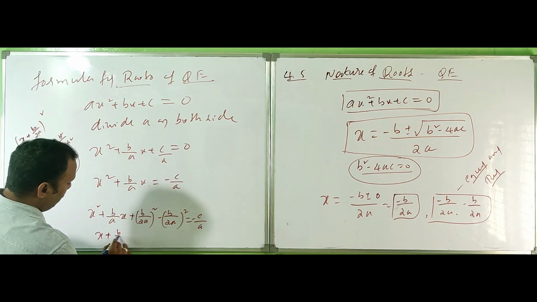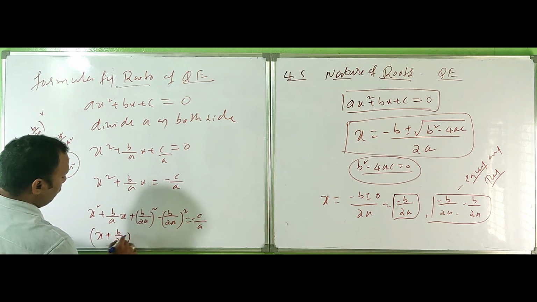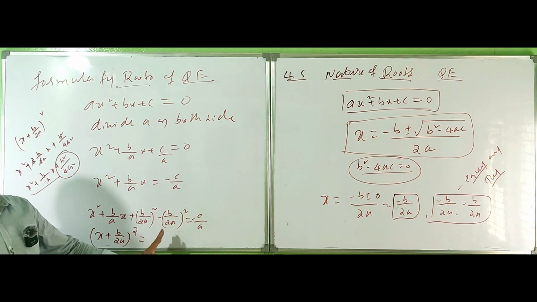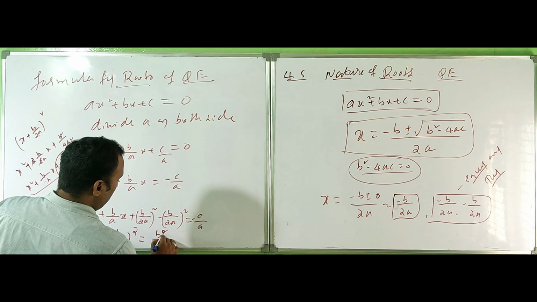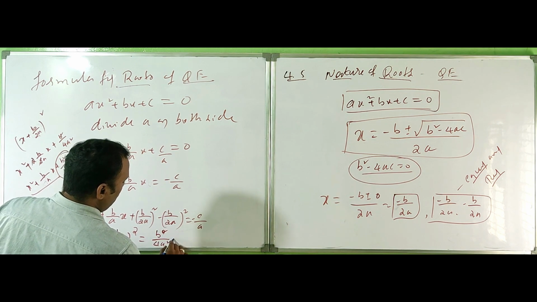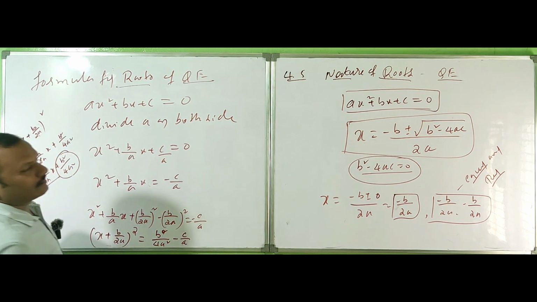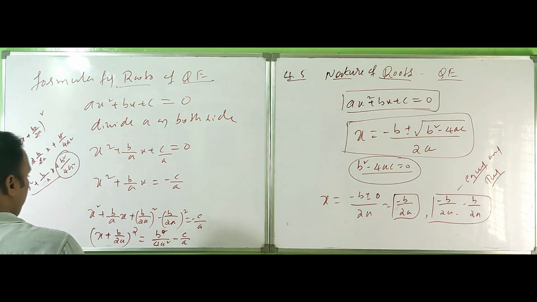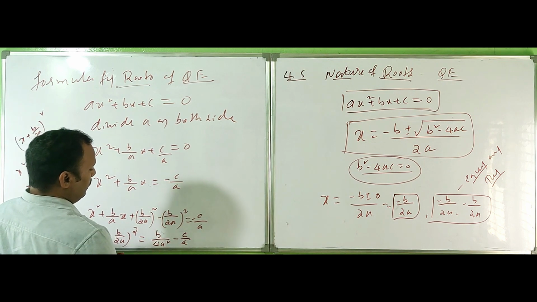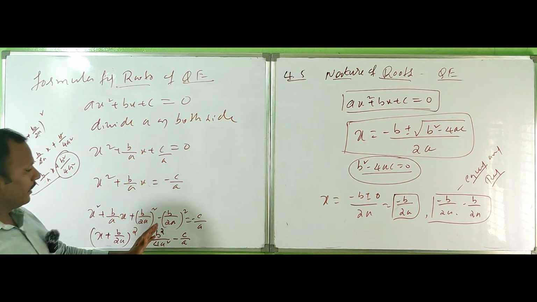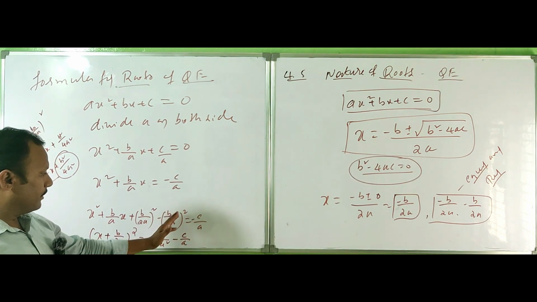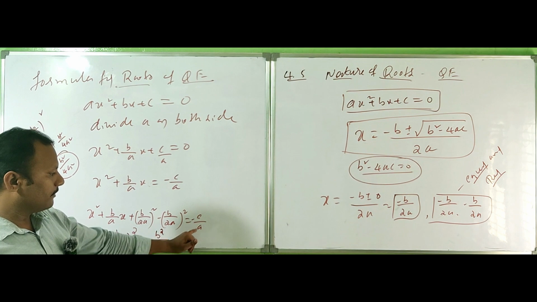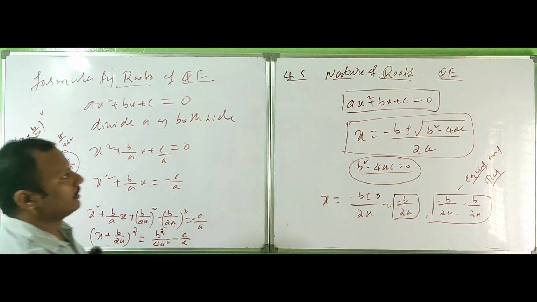(x + b/2a)² = b²/4a² - c/a. The subtracted term is positive now, so it goes to the right side.